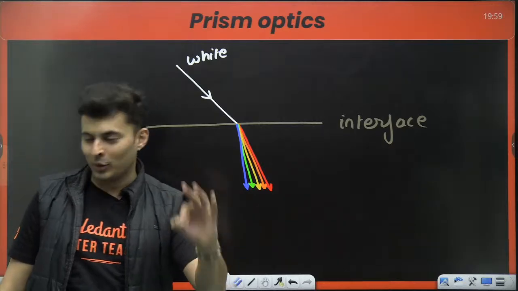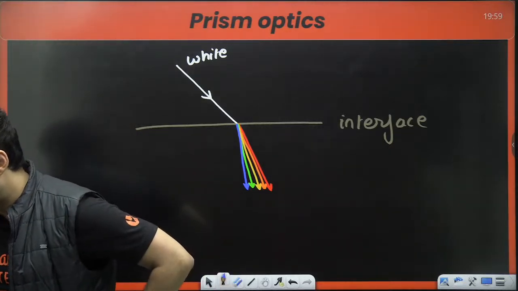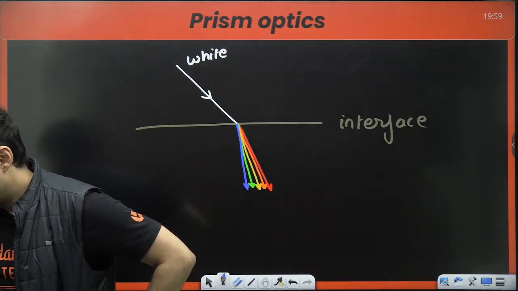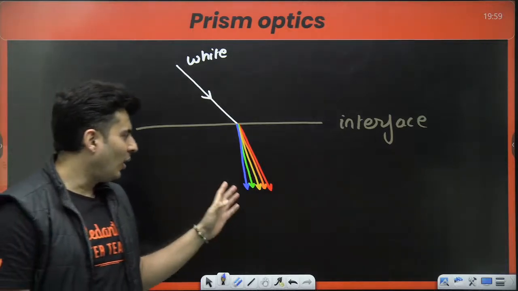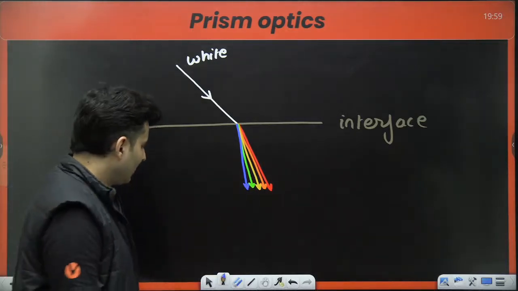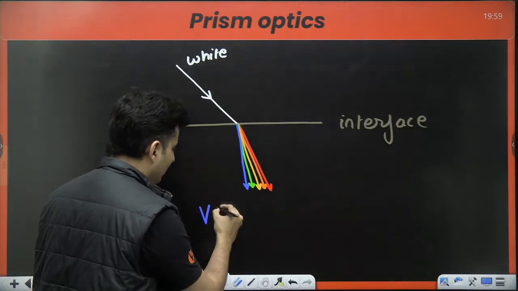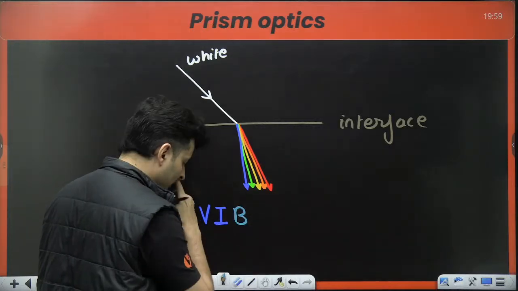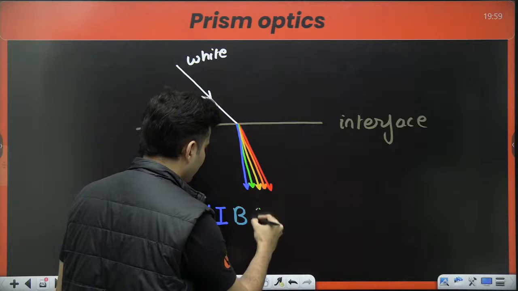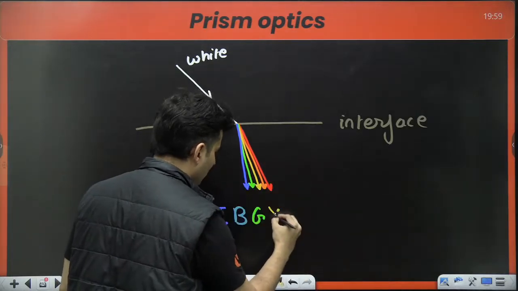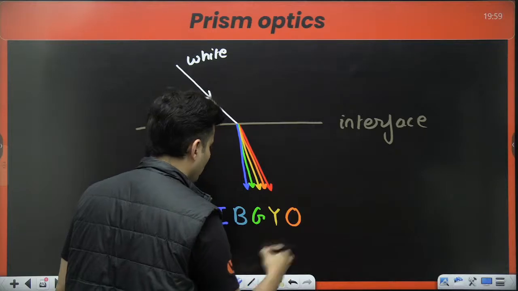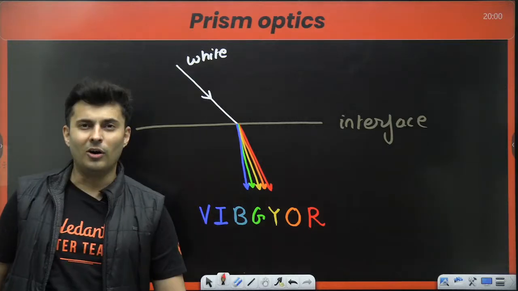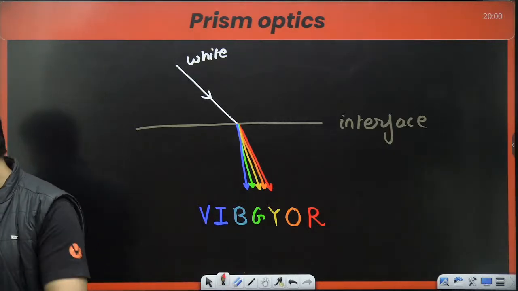So who bent the most? Which color bends the most? Thank you, Taran. Which color bends the most, my dear warriors? Yes, violet. Which color bends the least? Red. So remember this: violet, indigo, blue, green, yellow, orange, red, VIBGYOR. That's how the colors are separated.